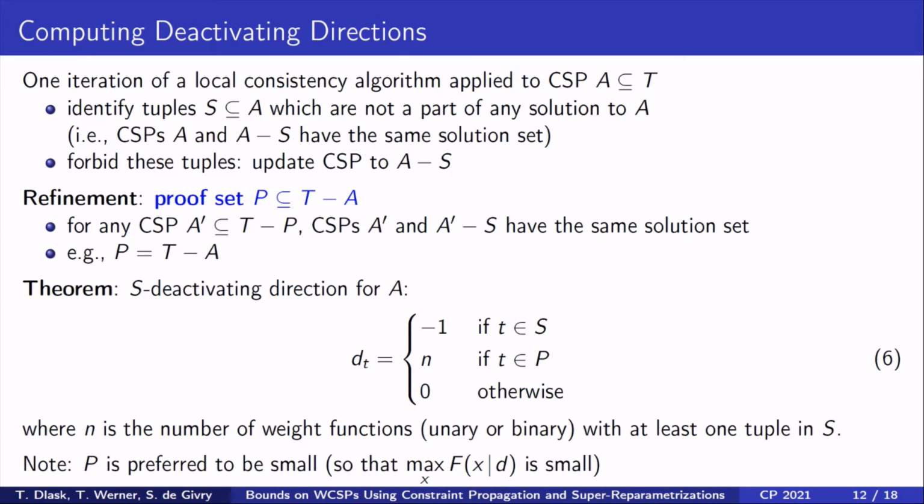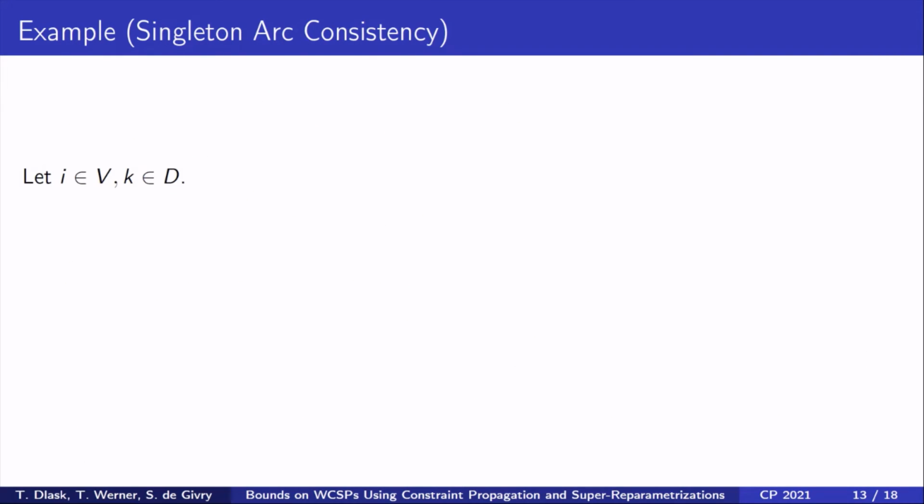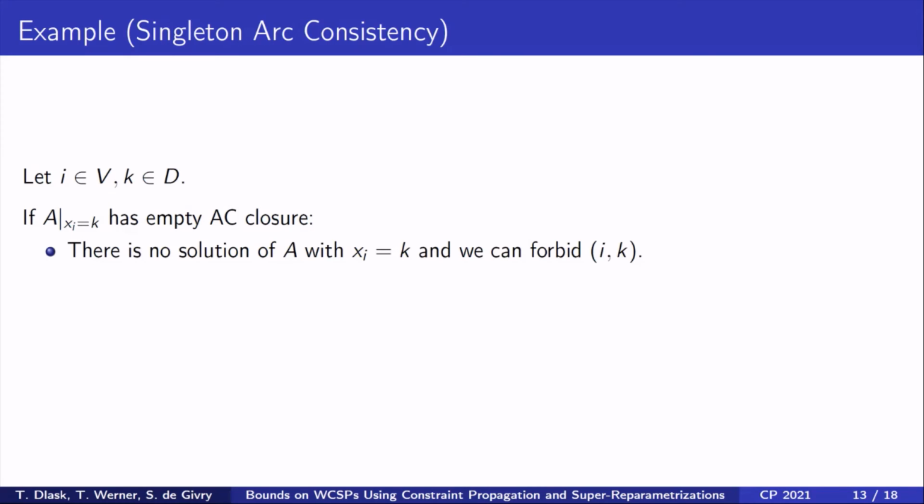On this slide, we have shown that any constraint propagation method can produce a deactivating direction. As an example, recall the singleton arc consistency propagator. Let i be a variable and k be an element of the common domain. If the CSP A, where the domain of variable i is restricted to a single element k, has an empty arc consistency closure, there is no solution of A with x_i equal to k, and we can forbid the tuple (i,k) without changing the solution set.